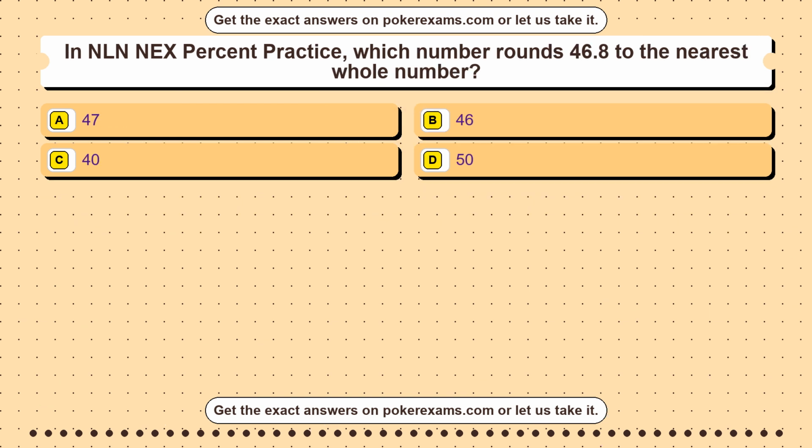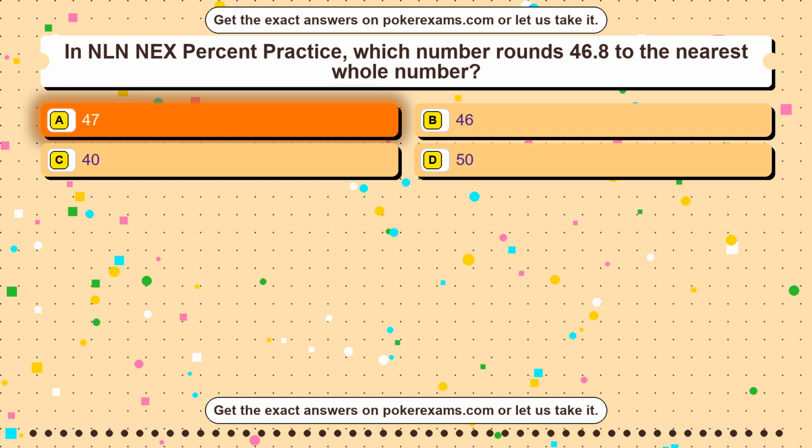Question 33. Which point is on the y-axis? Option A, 0, 5. Option B, 5, 0. Option C, 3, 2. Option D, 4, 4. The correct answer is option A, 0, 5.